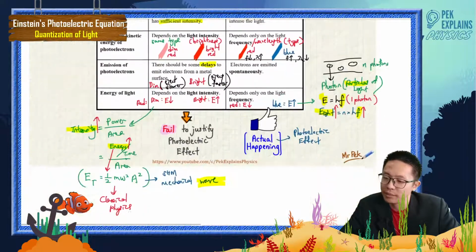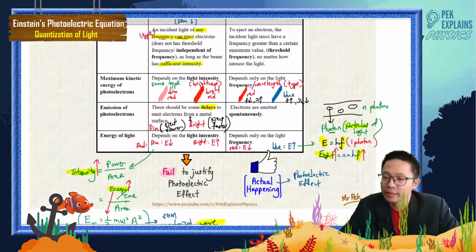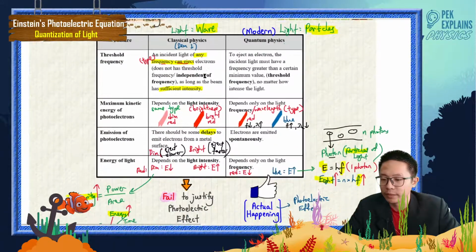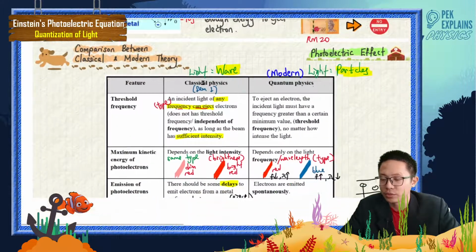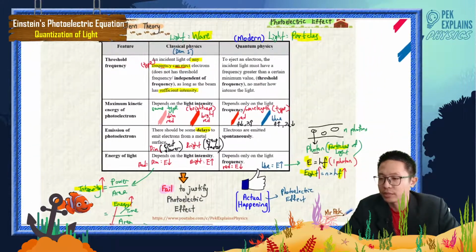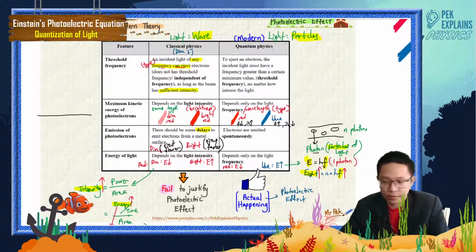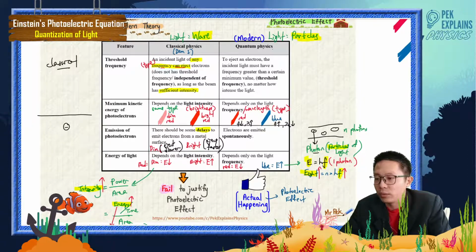So classical physics views the light as a wave. Let me draw beside here. Okay, this is the metal surface. Please look. This is the metal surface, and this is the electron. In classical physics, he views the light as a wave. Now red light is coming.